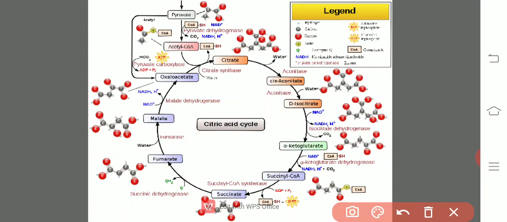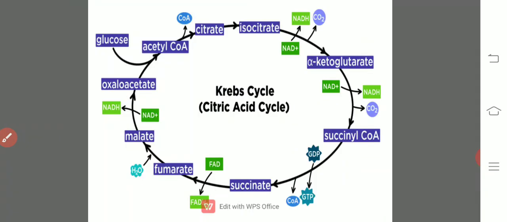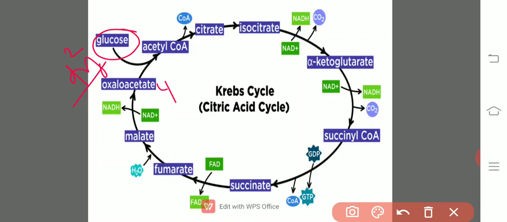So, what happens in the citric acid cycle? In a simple way, it is only representing the names. This is the starting phase. Instead of glucose, here it should be the pyruvic acid. Now, this 2-carbon acetyl unit gets mixed up with the 4-carbon oxaloacetate. Here 6 carbons, citrate and isocitrate, alpha ketoglutarate. Here 5 carbons, due to the removal of CO2, and here 4 carbons due to the removal of another carbon in the form of carbon dioxide.